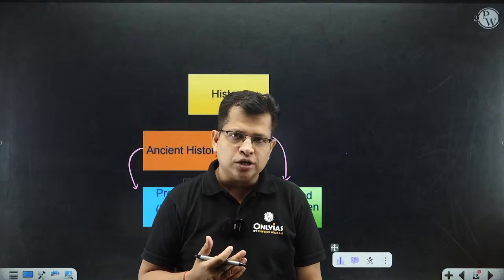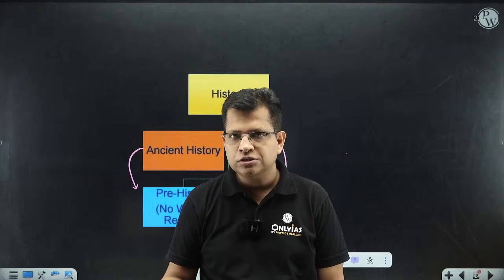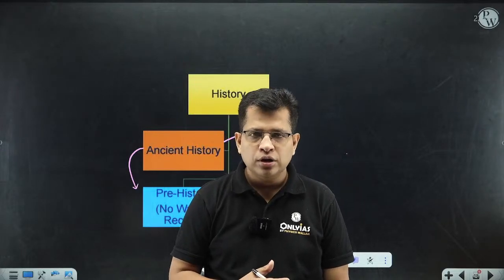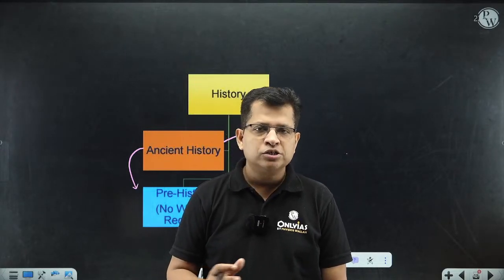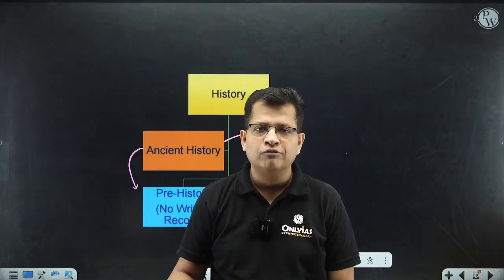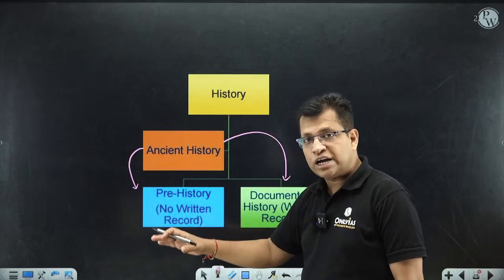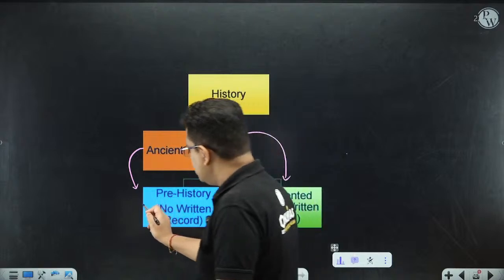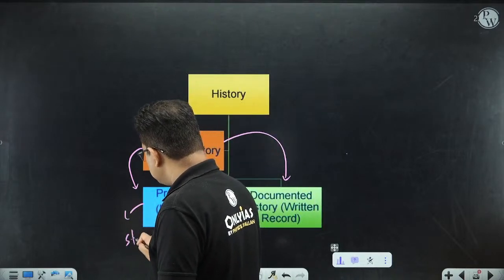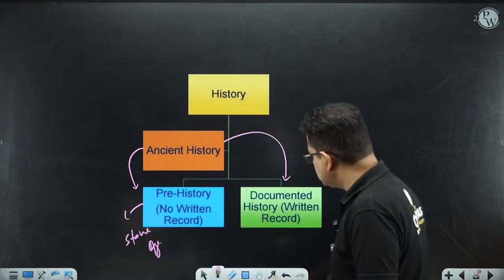Prehistory is based on sources other than literary sources. There are no literary evidences, no literary records, no written information records. That is called prehistory, and that largely coincides with the Stone Age. Then documented history.